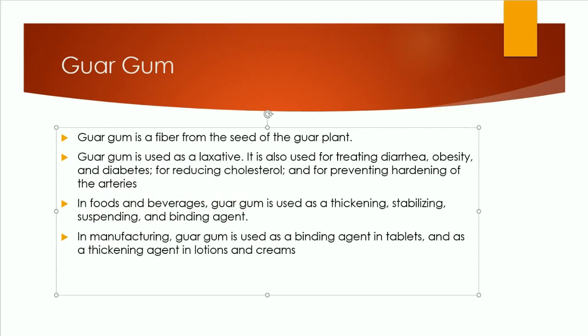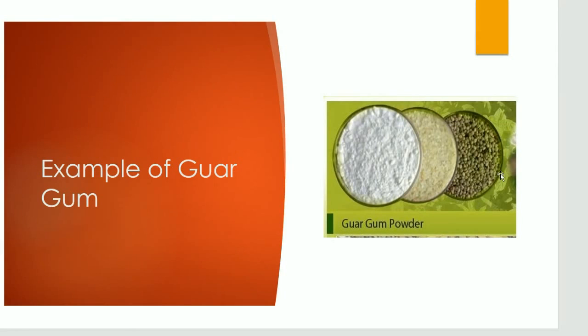The third example I found and want to talk about was guar gum, which is a fiber from the seed of a guar plant. It can be used as a laxative, as well as for treating diarrhea, obesity, and diabetes. It's also present in food and beverages, used the same as xanthan gum as a thickening and stabilizing binding agent within various foods. In manufacturing, it can be used as a binding agent in different medications and tablets, as well as a thickening agent in medicinal lotions and creams. And in this picture, you can see the fibrous guar gum powder that's used.